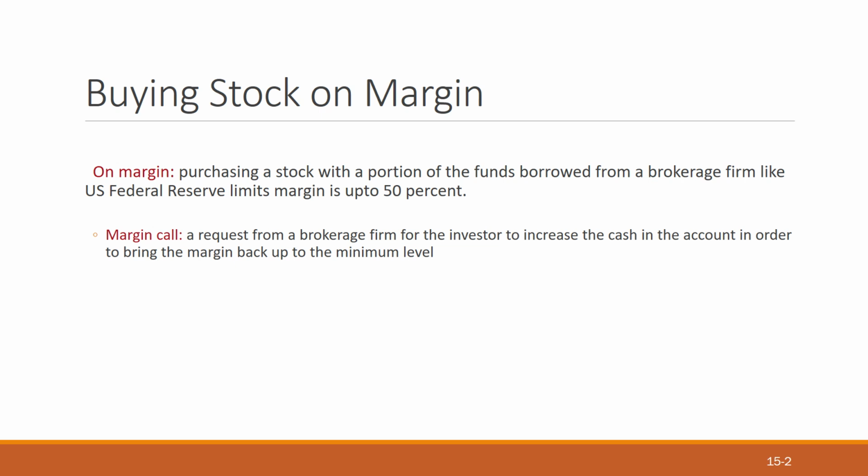Like if you're making a 5 lakh rupees investment, at least 2.5 lakh should be held as the minimum level in the brokerage firm. If it's not 2.5 lakh, the broker will not go for the 5 lakh investment on your behalf.